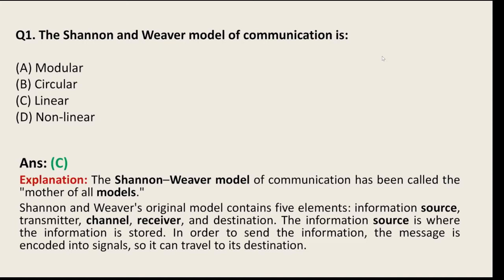Shannon was a mathematician, and Weaver was a scientist. You can say that they were engineers together, and they formed the model, which is called the Shannon and Weaver model of communication, after their names.